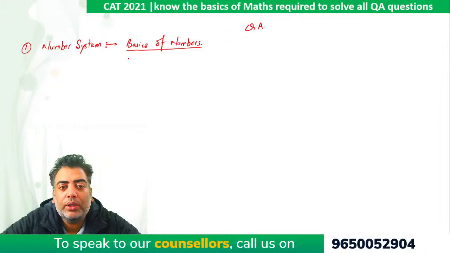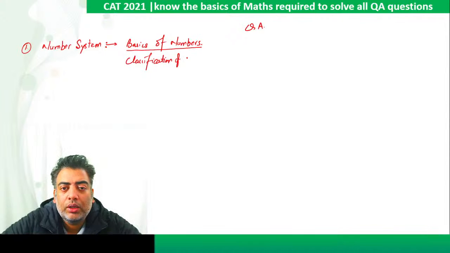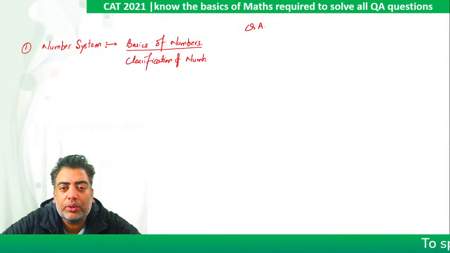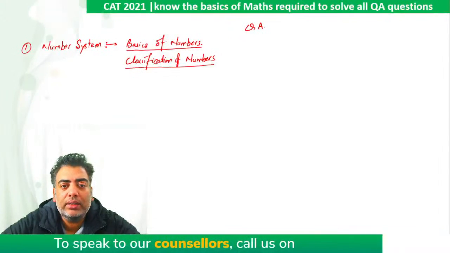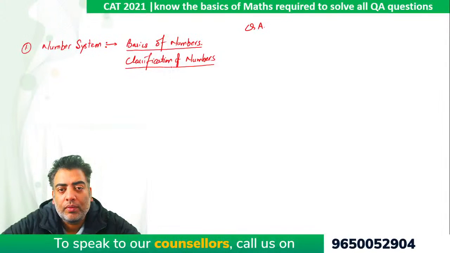Then I will talk about classification of numbers also. So I will give you each and every topic that we need to study so that we can do well in each and every exam we appear in. All right.